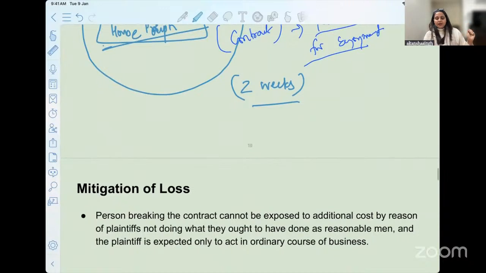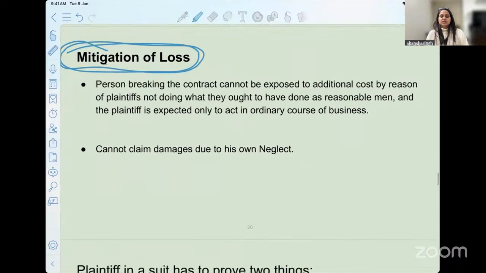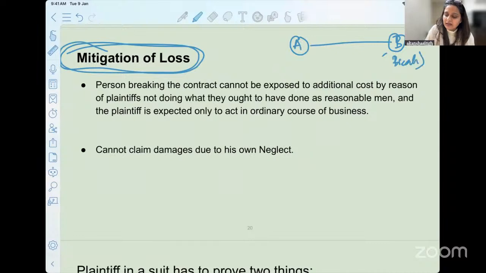Okay, now in the last leg of today's class, we'll be discussing the mitigation of loss. We already touched on the concept of mitigation of loss, that you have to try to suppress the loss that has happened to you. Why has the loss happened to me? A entered into a contract with B, and B has committed breach of contract. Who has faced the loss now? A. So when A is facing losses, what is he supposed to do?